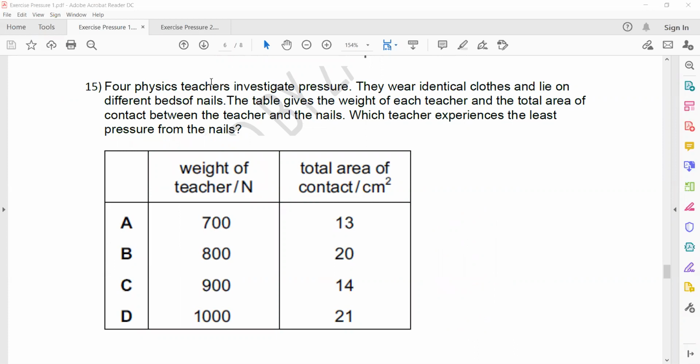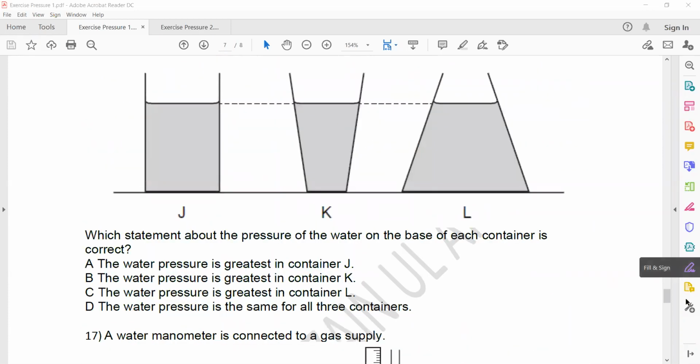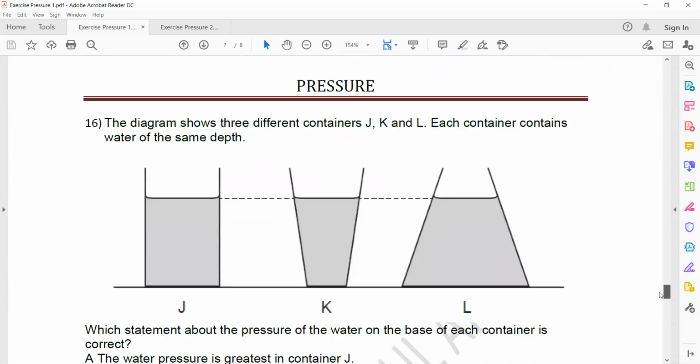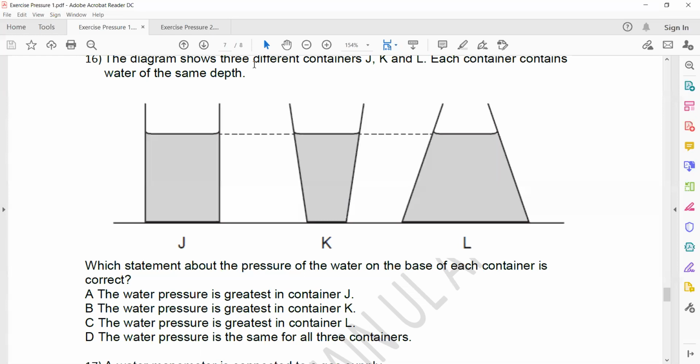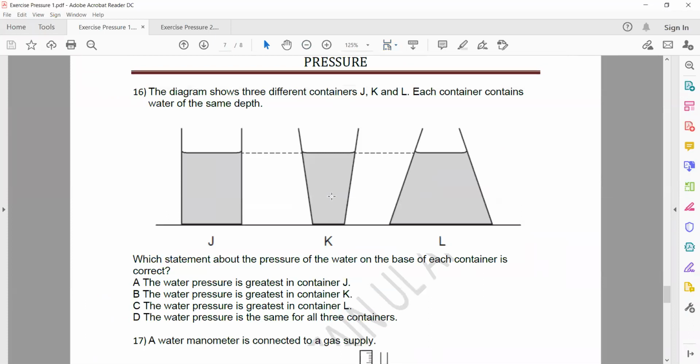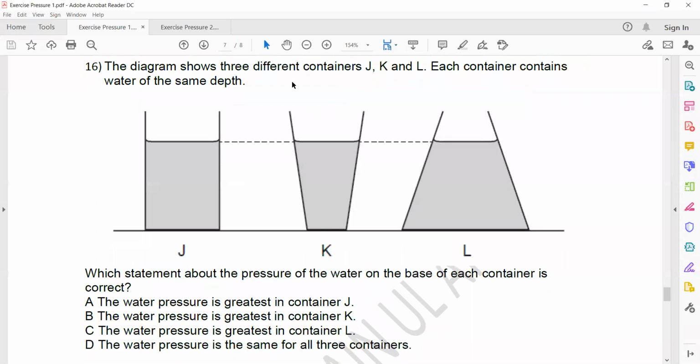Then from question 16 to question 19. 16 to 19, any doubt? Question number 16, the diagram shows three different containers, J, K, and L. Each container contains water at the same depth. Which statement about the pressure of the water on the base is correct?